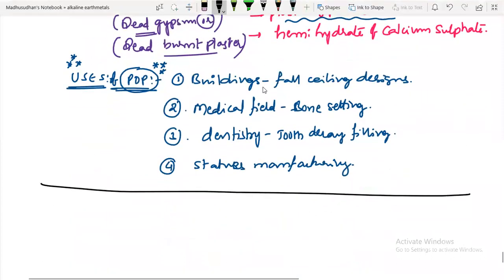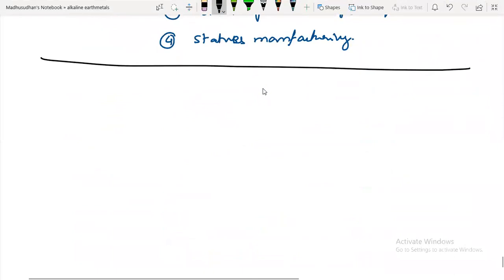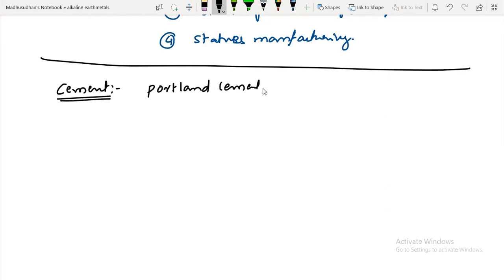Next one is cement. I will talk about cement. What is cement? This cement is also called Portland cement. Both are same.